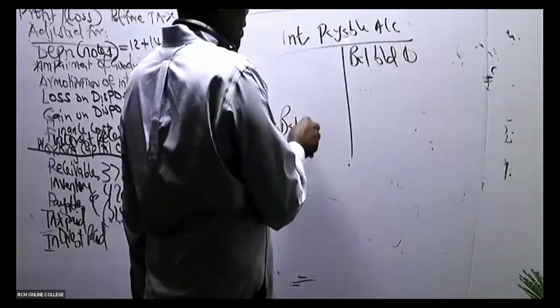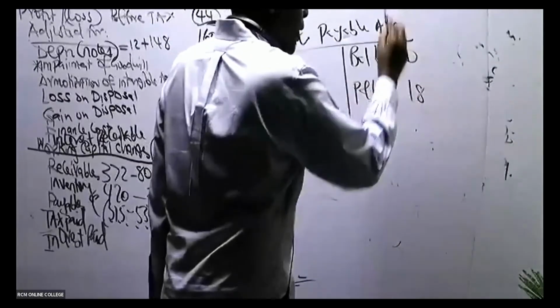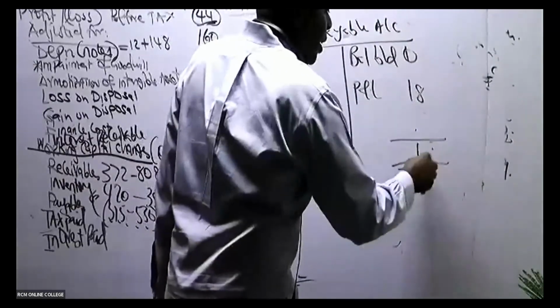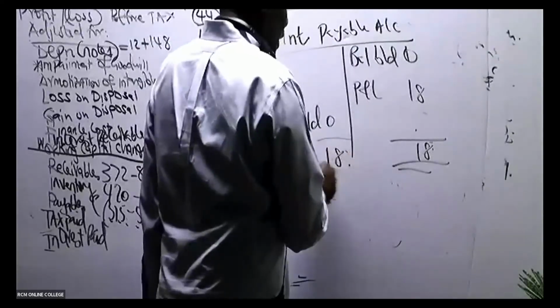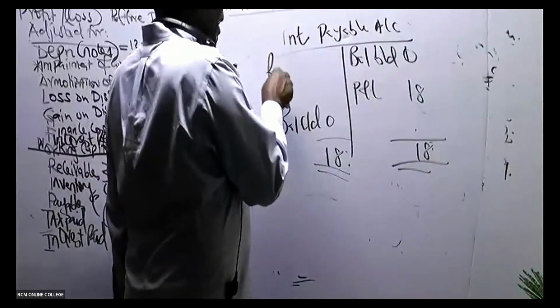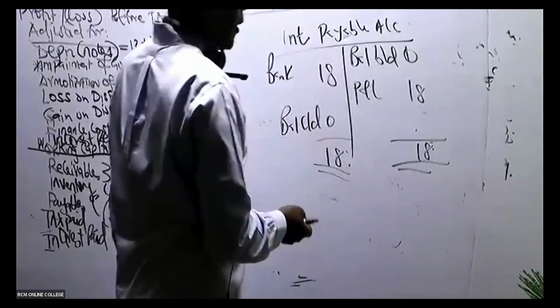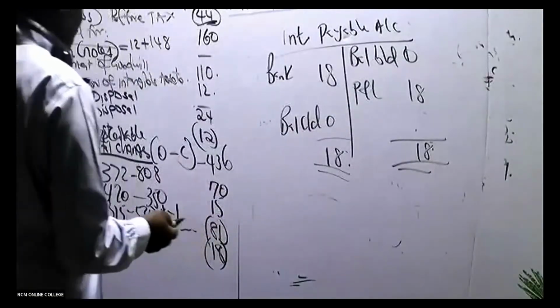Balance carried down is 0. And in this case, our P and L amount is 18. So if we balance this, we shall be able to get 18 both sides, meaning that for it to move from 18 to 0, there is bank here for interest paid, which will be 18. So the interest paid here is 18.